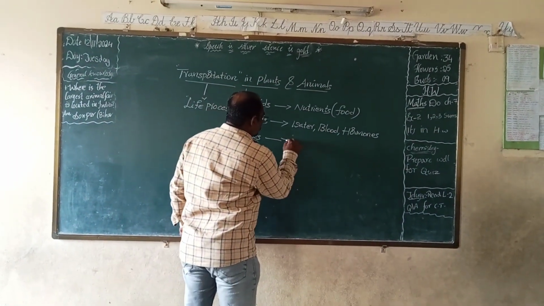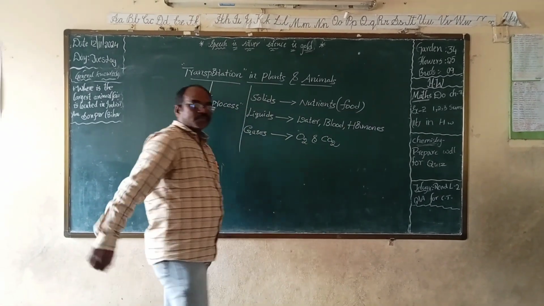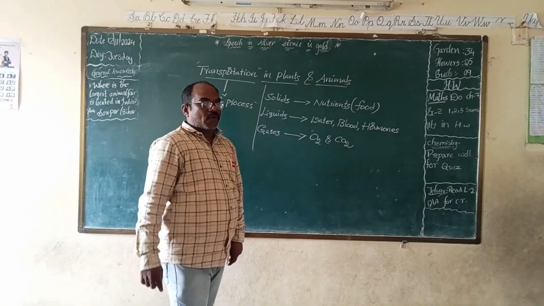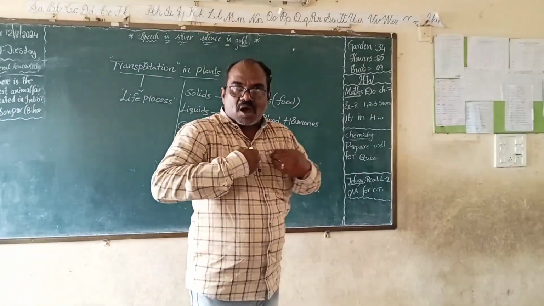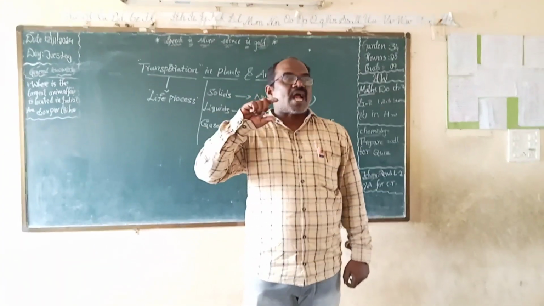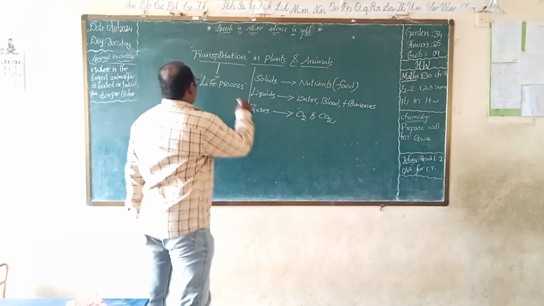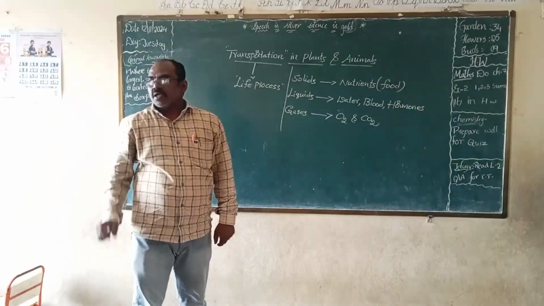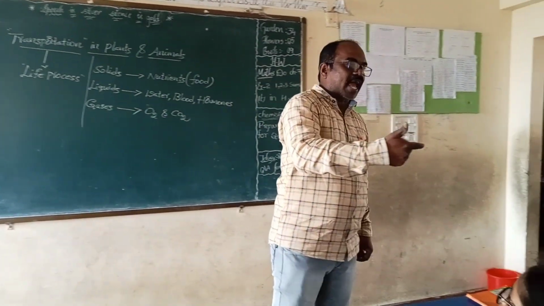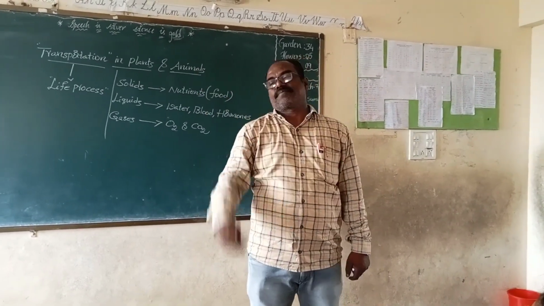What are the gaseous substances? Like oxygen. These materials are transported from one place to another place in our body. This process is called transportation. The transportation process occurs in all living organisms like plants, animals, and human beings.